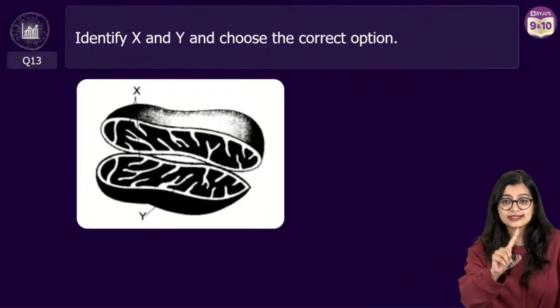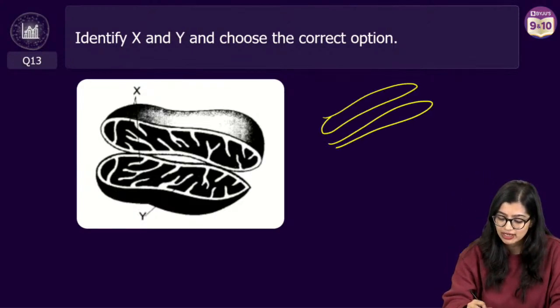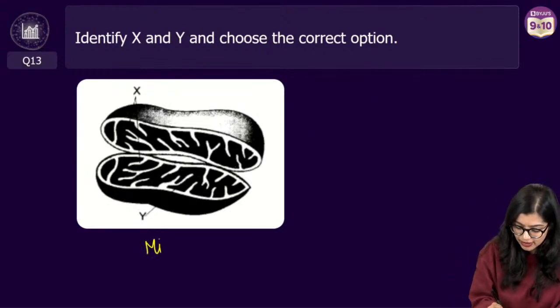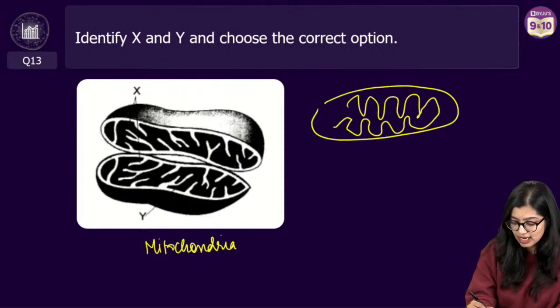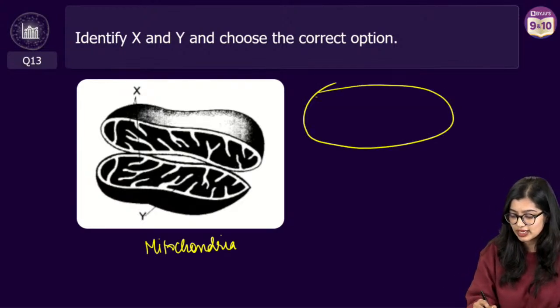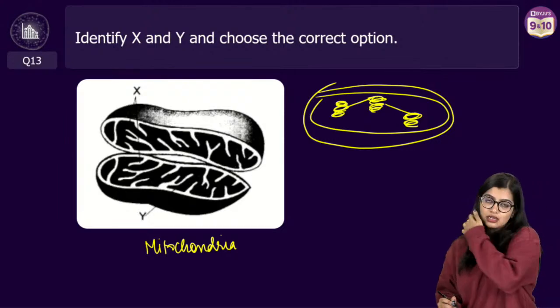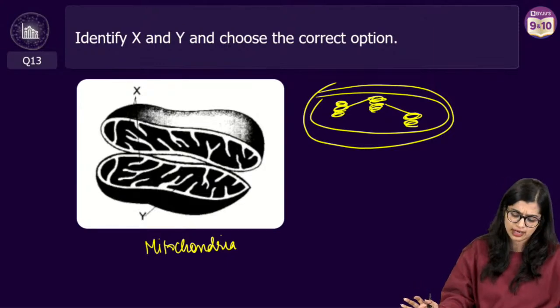For people telling me plastid, fine. Golgi is not that. Golgi will look something like this. It will be flattened, right? So this right here is the mitochondria. Whenever you see me drawing mitochondria, remember I draw a lot of finger-like things coming here. If it was plastids, it would look something like this, where you will see ladders connected like this. That is how the chloroplast would look. It is sure mitochondria. Ankit is right.